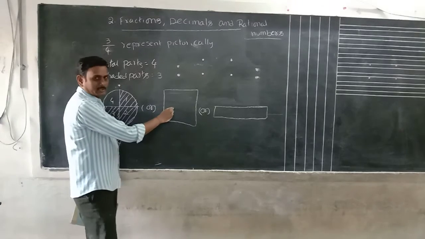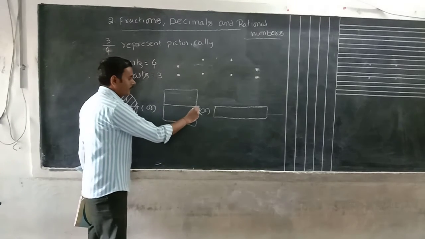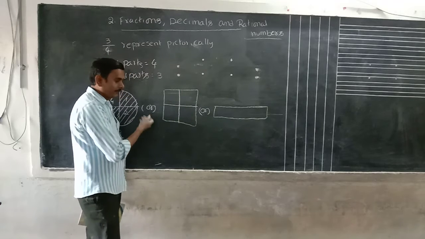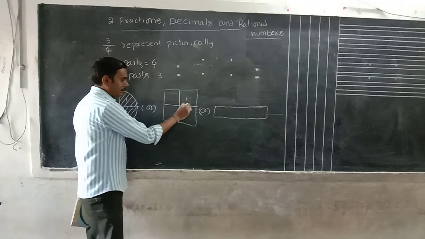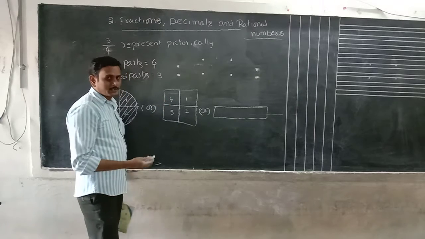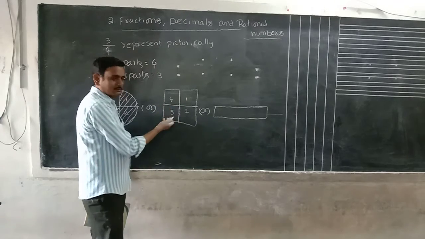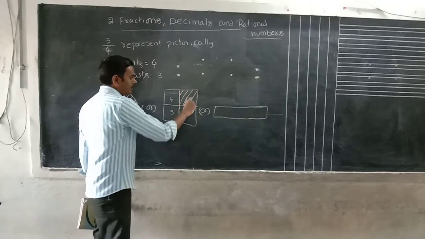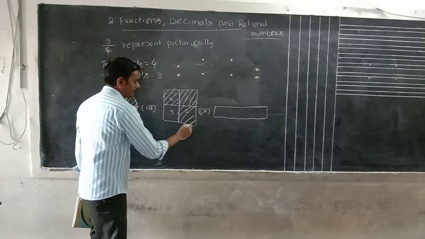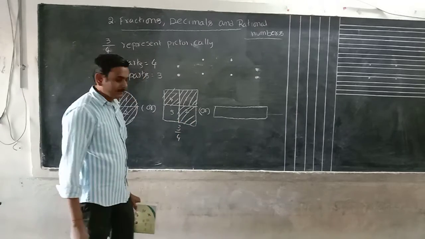If you go for the square also, you have to make 4 parts. Diagonals also you can do, no problem, our wish. In this incline figure also there are 4 parts, and in these I want to shade any 3 parts. I want to shade this. This is 3 by 4.